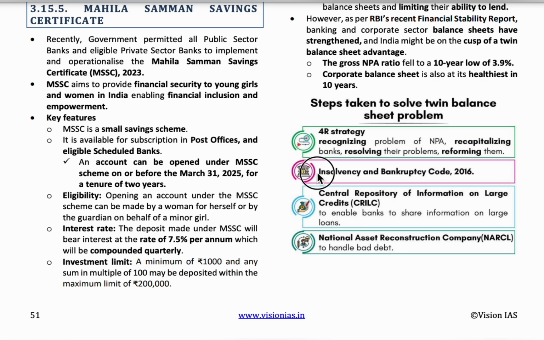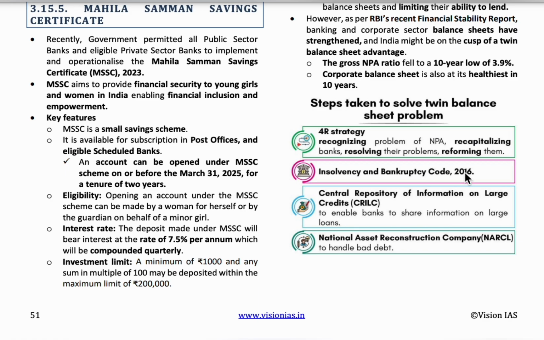The Insolvency and Bankruptcy Code 2016 is a law whereby if any banks or companies do not pay back the taken amount, then the banks will go to them and ask about the problem, and if they are seriously in losses, then the banks will help them by recapitalizing and involving some other bodies so that their business will develop, and then they pay back the loan.